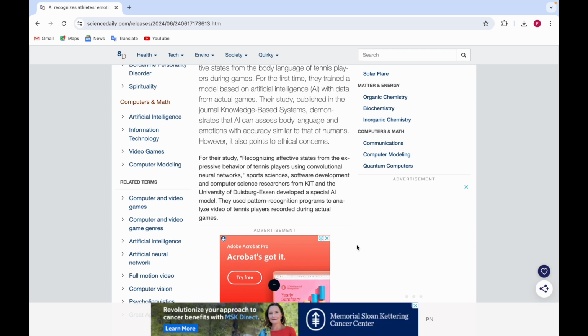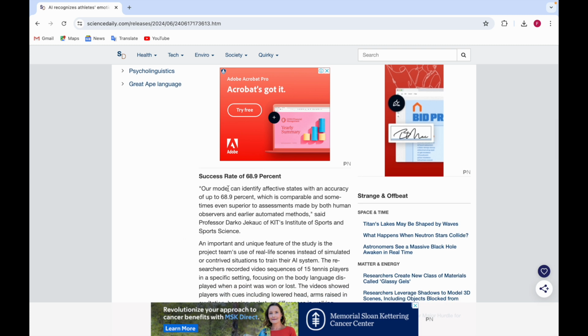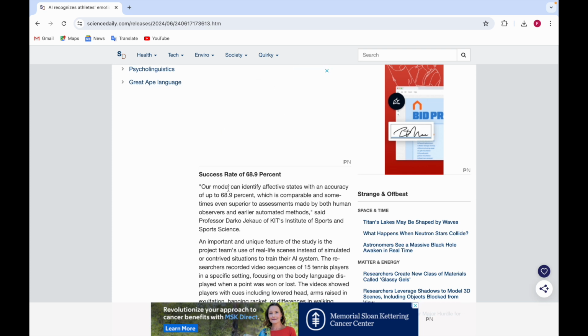With pattern recognition, for example, they chose two or three videos, and then from that they took some points, like the person is walking fast, or he's kind of angry. From that they can detect the emotion. And then after that, the success rate was 68.9%. So the accuracy was 68.9%.